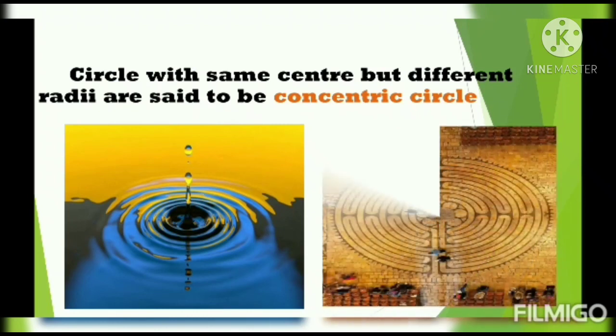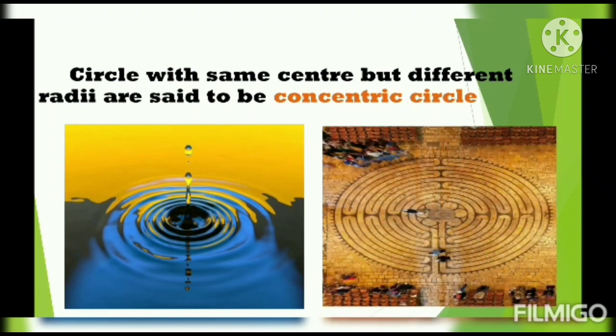This is one type of circle. Circles with the same center but different radii are called concentric circles. So here many circles are here. In the water drop temple drawing, there are many circles with the same center but different radius. So circles with the same center but different radius are called concentric circles.